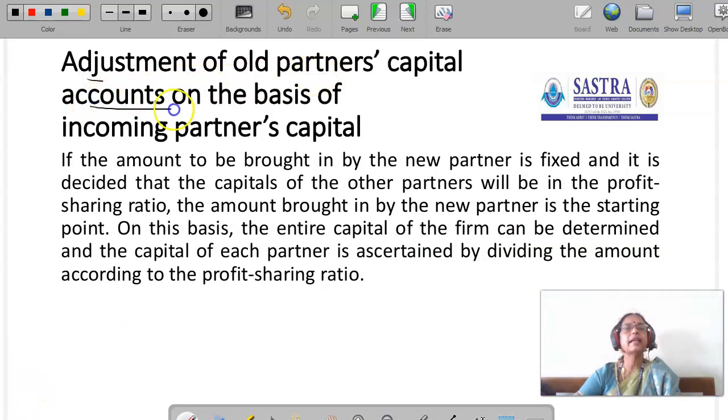Adjustment of old partners' capital accounts on the basis of incoming partner. If the amount to be brought in by the new partner is fixed and it is decided that the capital of other partners will be in the profit sharing ratio, the amount brought in by the new partner is the starting point. On this basis, the entire capital of the firm can be determined and the capital of each partner is ascertained by dividing the amount according to their profit sharing ratio.